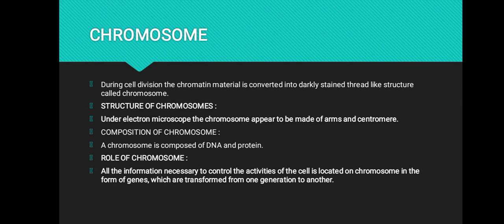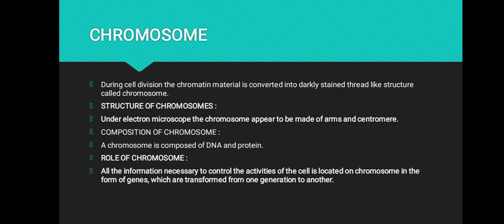Now we discuss about the chromosomes. The nucleus contains chromatin material. The chromatin material is converted into chromosomes during cell division. Chromatin is a loosely thread-like structure, but at the time of cell division, the chromatin material condenses to form a structure which is known as chromosome. Now we discuss the structure of chromosome. Under compound microscope, the chromosome is made up of two arms and centromere.